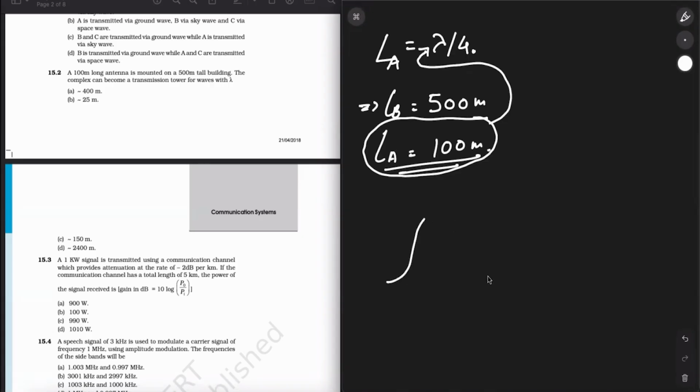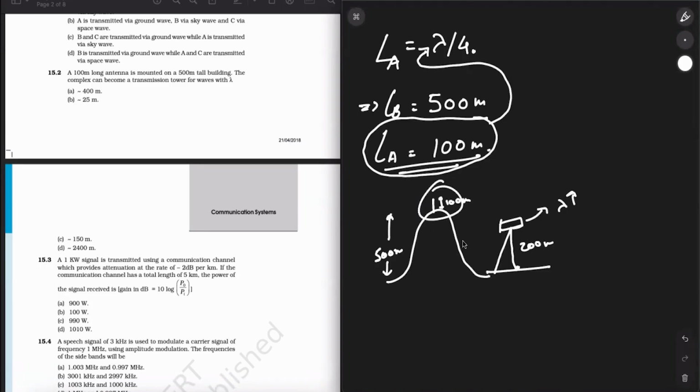Suppose that there's a mountain of 500 meters high, and there you install a small antenna of only 100 meters. Meanwhile, on the ground there is an antenna of 200 meters. The 200-meter long antenna has a range. It will carry a higher lambda than this. Why? Because the other antenna is small. It is situated at a height, but actually the antenna is small. So simple concept. Don't get confused between this. Okay, so solving it now.